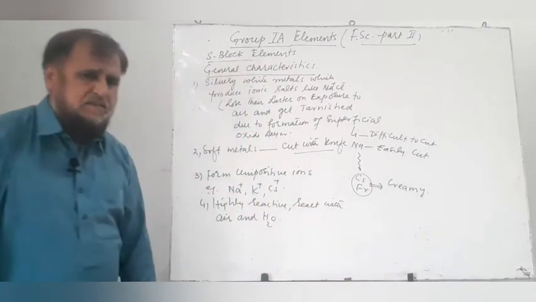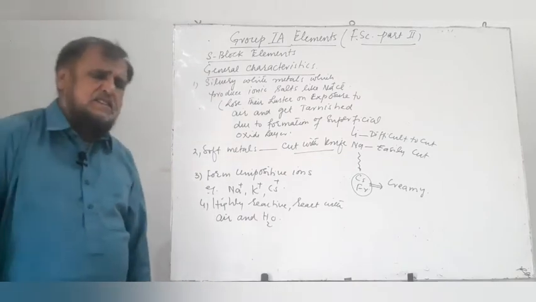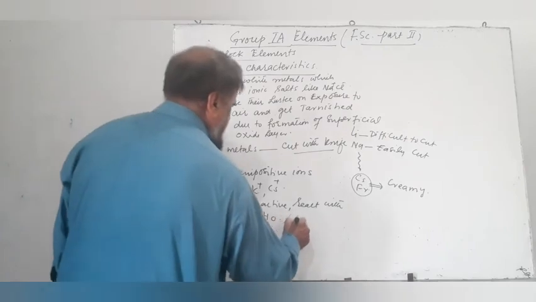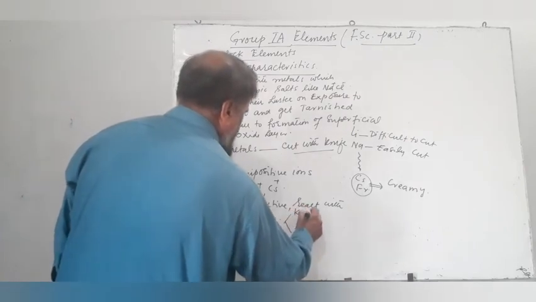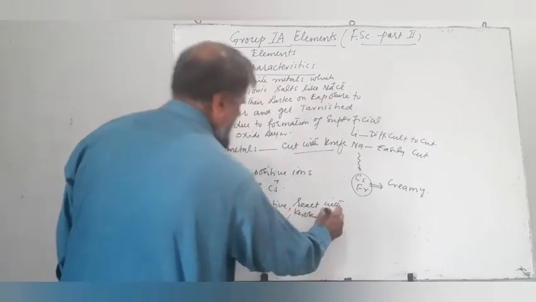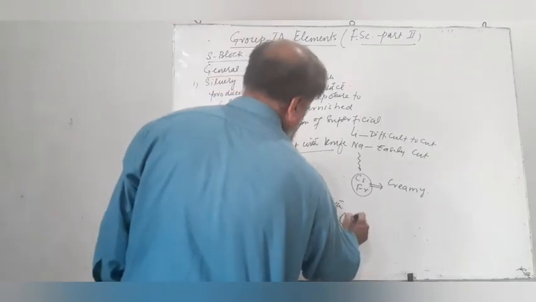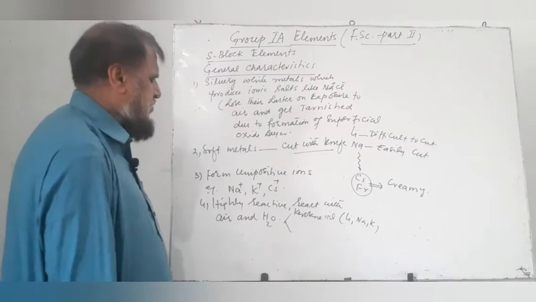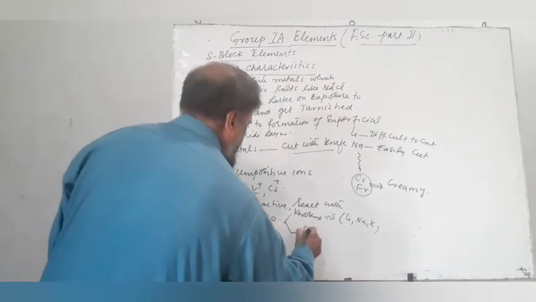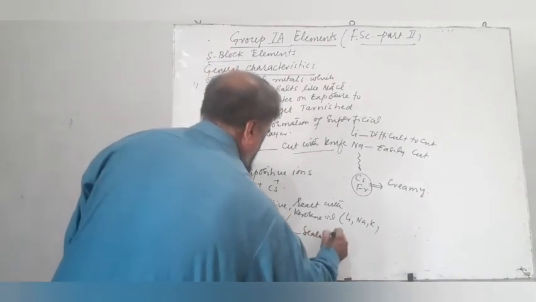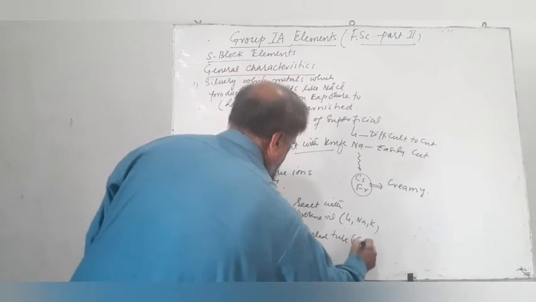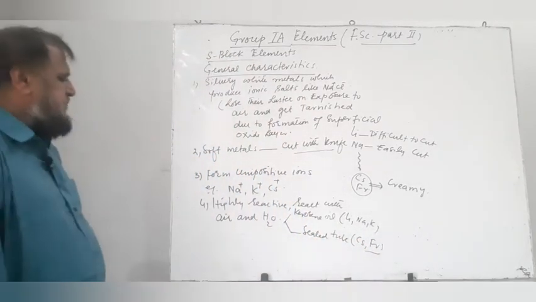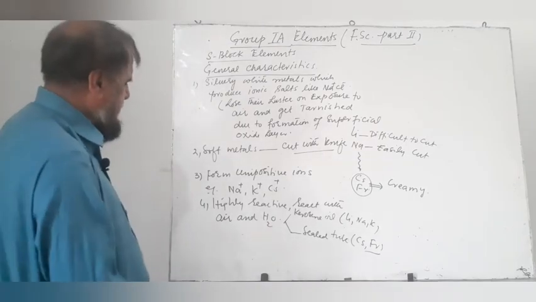That is why they are usually kept immersed in kerosene oil, like lithium, sodium and potassium, or if they are more reactive, then they are kept in sealed tubes, like cesium and francium, which are very much reactive.